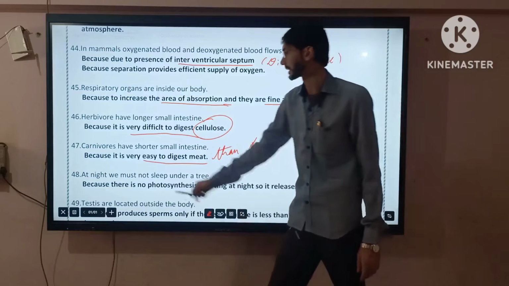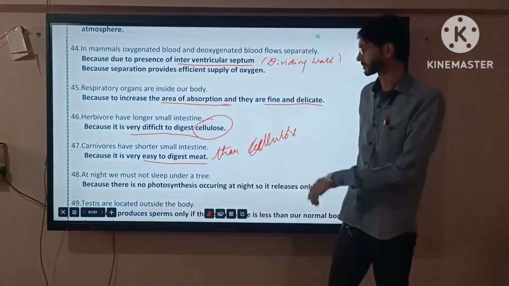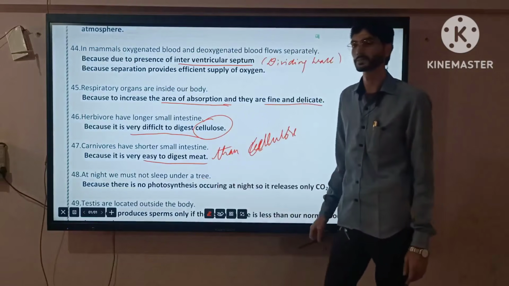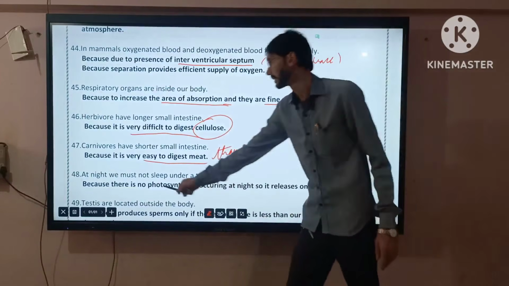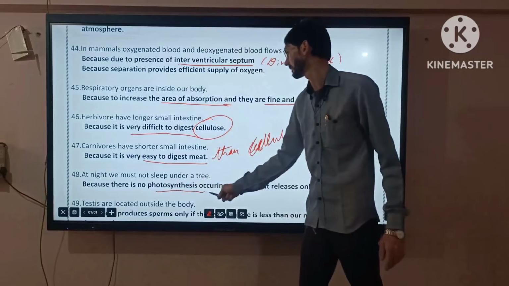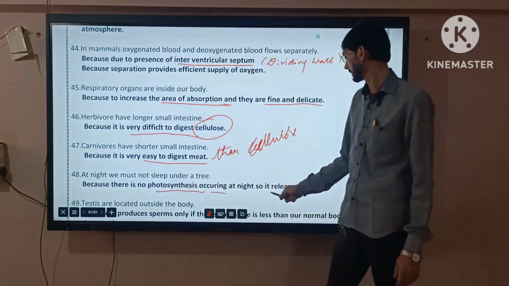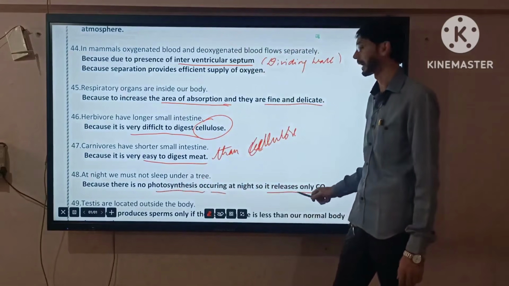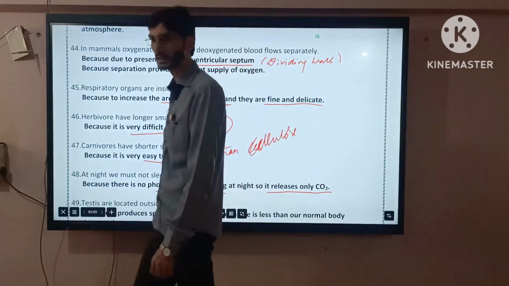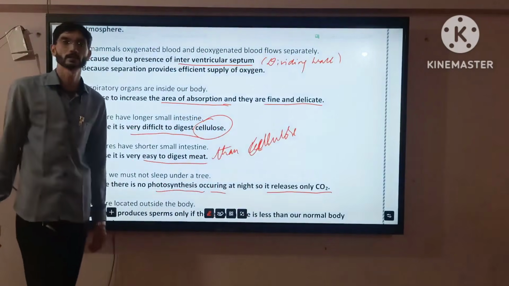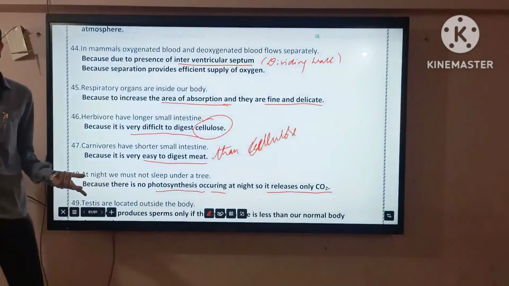Okay, right. At night we must not sleep under a tree. Under a tree means beneath the tree, because there is no photosynthesis at night, so it releases only carbon dioxide. So at that time, due to lack of oxygen, there will be a chance to die. Got it.